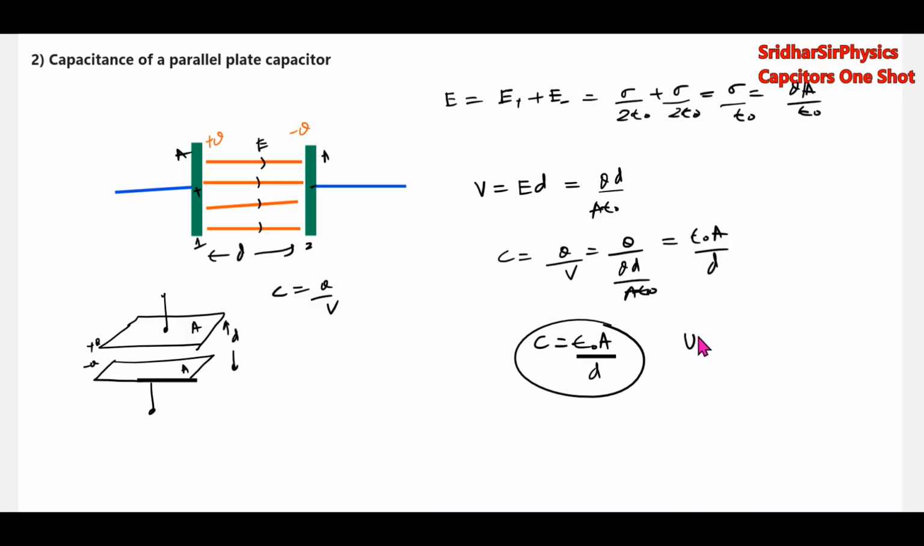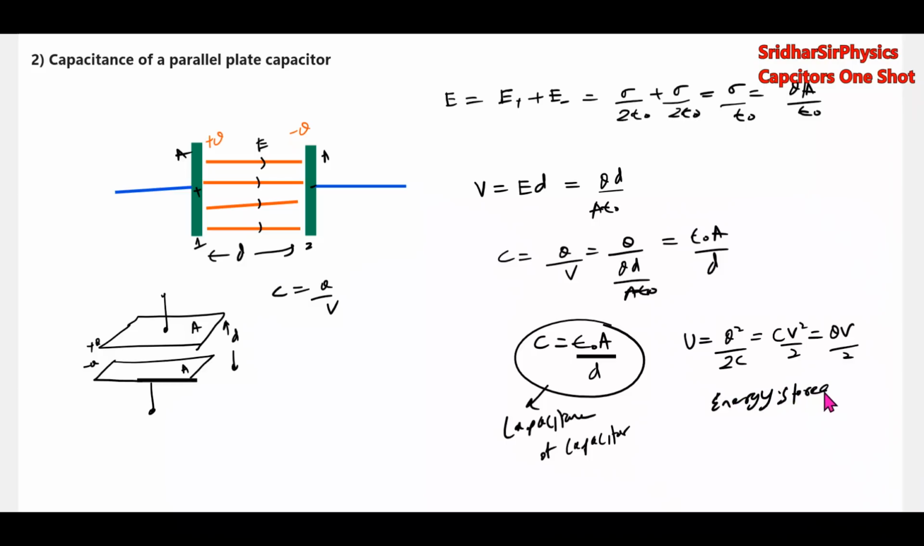Then what is the energy stored in the capacitor? Q square by 2C. Or since Q equal to C into V, we can also write CV square by 2 or QV by 2. This is the capacitance of a capacitor formula, and this is the energy stored in capacitor.